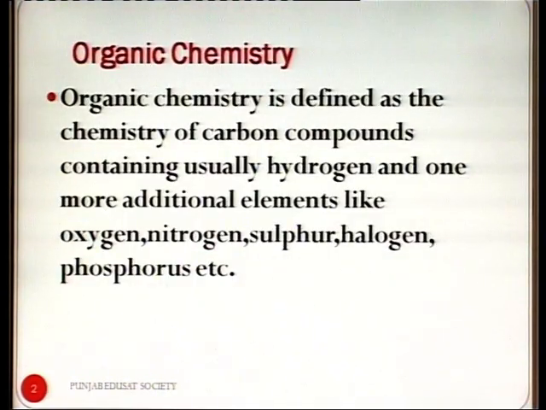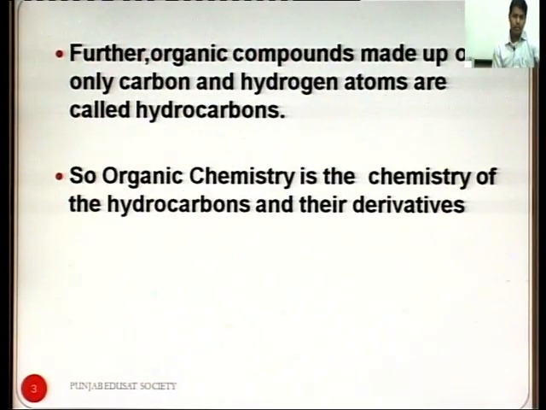Organic chemistry is defined as the chemistry of carbon compounds containing usually hydrogen and one or more additional elements like oxygen, nitrogen, sulfur, halogen and phosphorus. Organic compounds contain carbon and mainly one of the elements from hydrogen, oxygen, nitrogen, sulfur, halogen, phosphorus, etc. Organic compounds made up of only carbon and hydrogen atoms are called hydrocarbons. So, organic chemistry is the chemistry of the hydrocarbons and their derivatives.